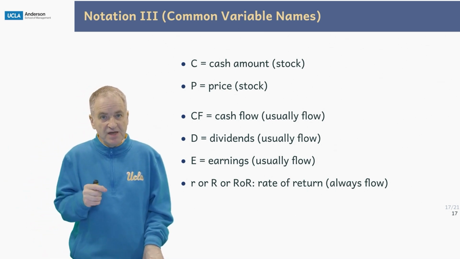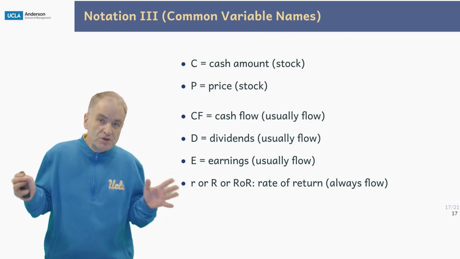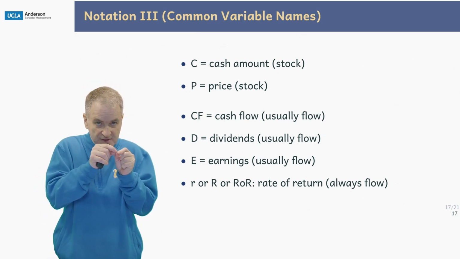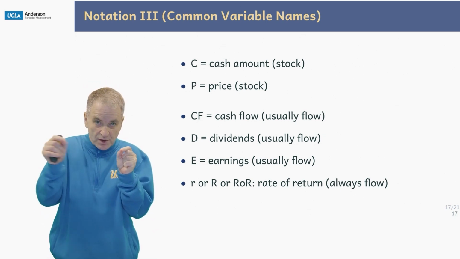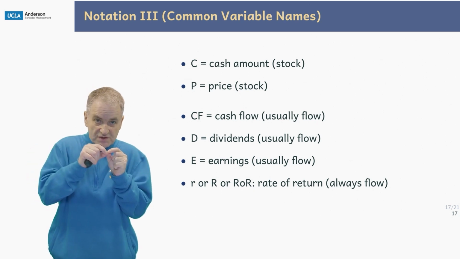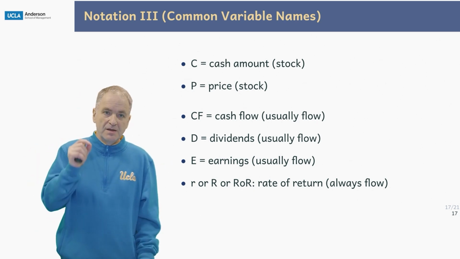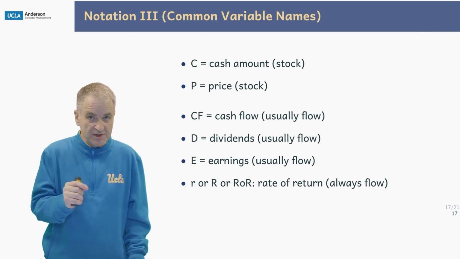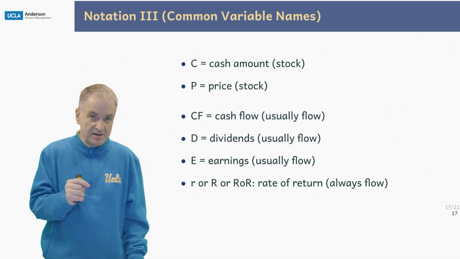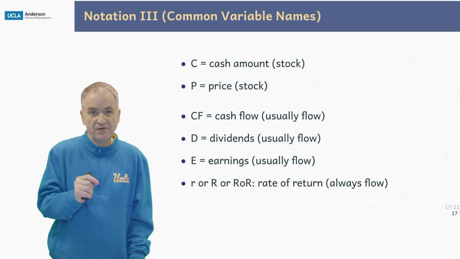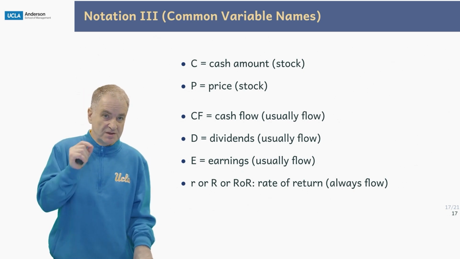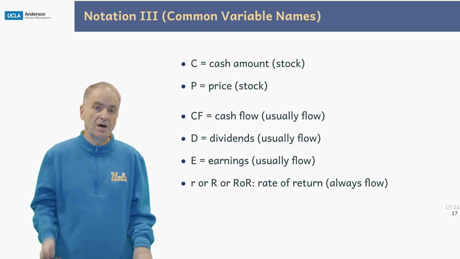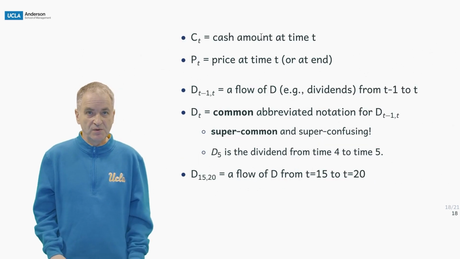D is an abbreviation for dividends. Usually that's a flow. E, earnings. Earnings is something that you usually earn over the whole quarter, or over the whole year. So it's usually a flow variable. For the rate of return, which is always a flow variable, that means it always has a start and an end, there are different abbreviations. So people can use small r, capital R, or ROR. All of them are in wide use.